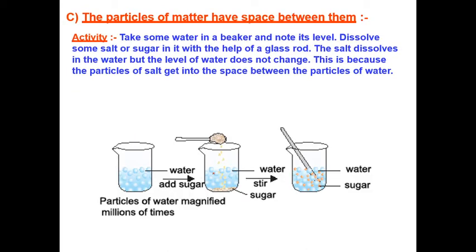Next, we already discussed that the particles of matter have space between them. By the same experiment, you can see the particles of sugar adjust themselves between the particles of the water. Clear? That indicates the particles of the water have space, so sugar particles can be trapped in them and form a homogeneous mixture.